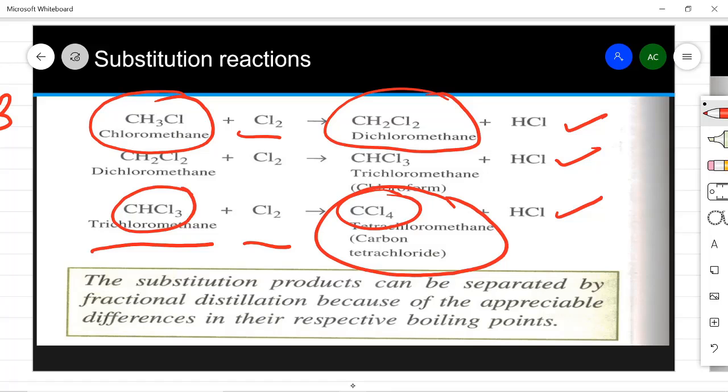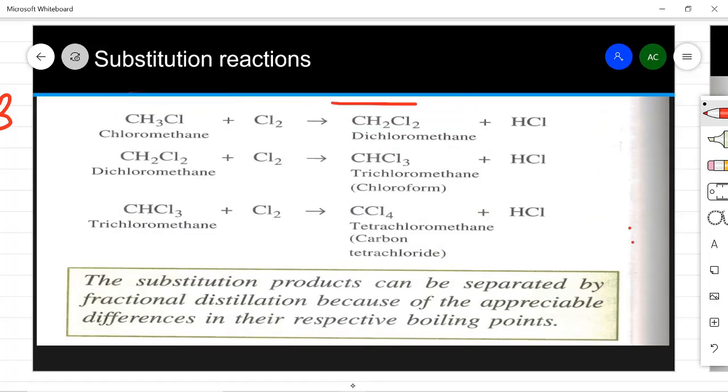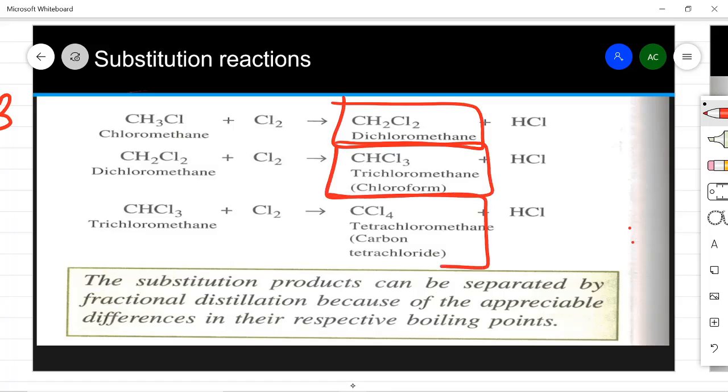tetrachloromethane. And the substitution products can be separated by fractional distillation because of the appreciable differences in their respective boiling points. Now these substituent products which are formed by these substitution reactions can be separated by fractional distillation because they have a good difference between their boiling points.